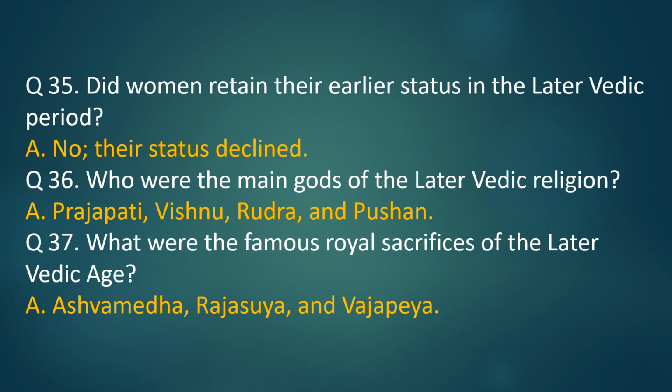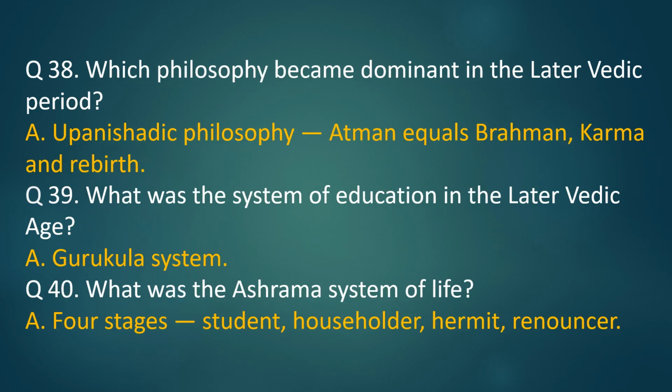Question 36. Who were the main gods of the later Vedic religion? Answer. Prajapati, Vishnu, Rudra, and Pushan. Question 37. What were the famous royal sacrifices of the later Vedic age? Answer. Ashwamedha, Rajasuya, and Vajapeya. Question 38. Which philosophy became dominant in the later Vedic period? Answer. Upanishadic philosophy, Atman equals Brahman, Karma and rebirth.